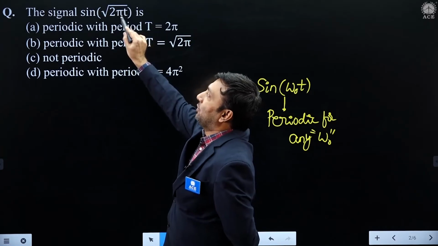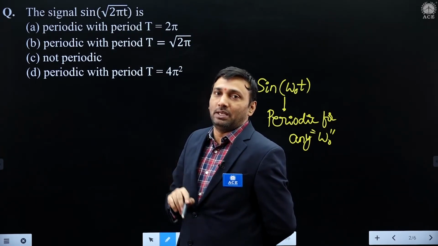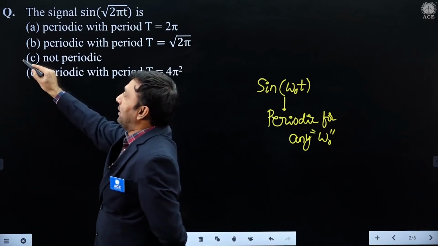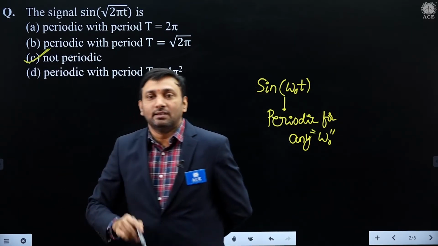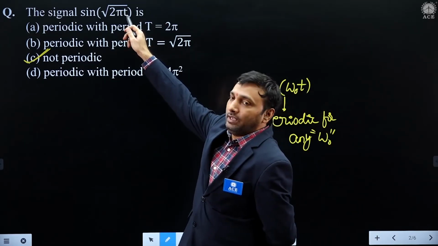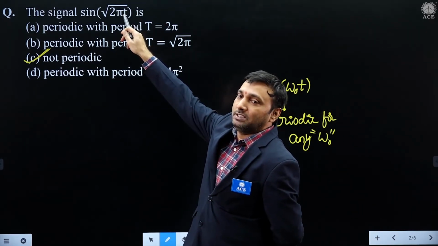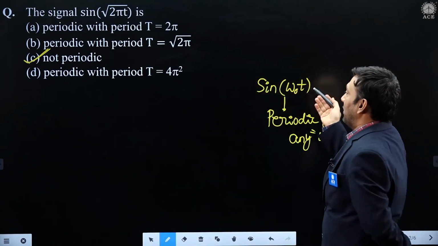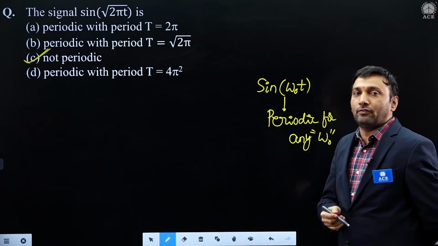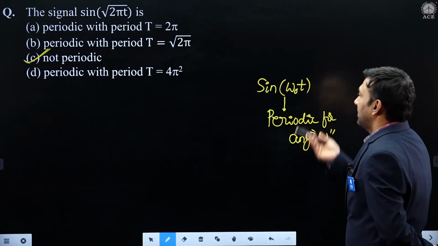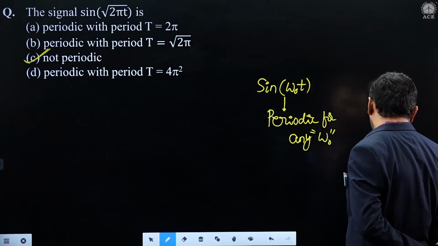If t is negative, root of imaginary, do we have any meaning? Sine function is generally a real signal or not? So no need to solve, it is a direct model, non-periodic. If you try to substitute any negative value of t here, sine of root of a negative number means imaginary, but sine function is a real signal. Standard, everyone knows sine omega naught t becomes a periodic function individually in the continuous case. It is a straightforward question, not periodic.